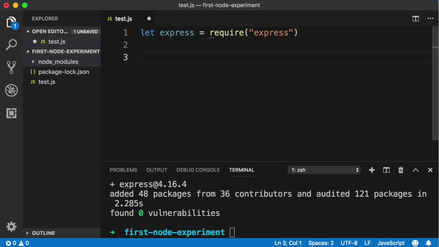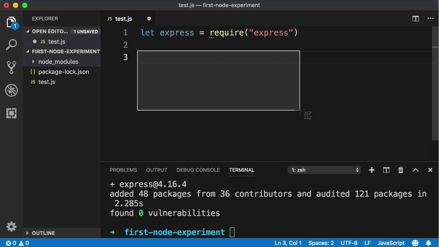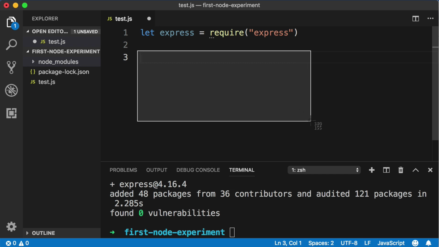Okay, so this line of code gets Express ready. Now we can actually begin leveraging Express. And that's exactly what we're going to do in the next part of this lesson. So with this first part of the lesson coming to a close, you'll know that you're on track if you ran the npm install express command and it created a node_modules folder in your project folder. As long as you've got that, you're good to go. You're right on track. So let's keep things rolling and begin writing code to actually use Express. And to get to that, I will see you in the next part of this lesson.